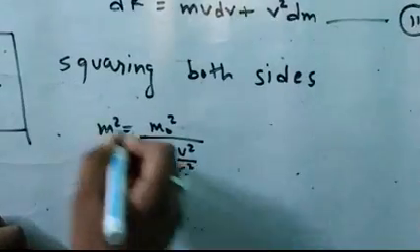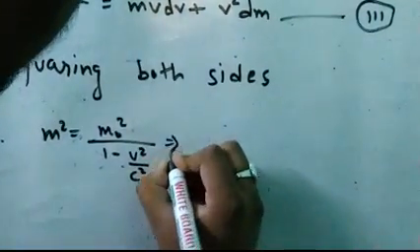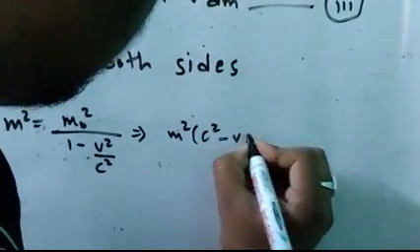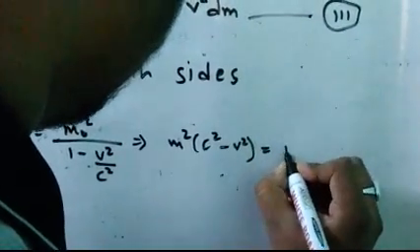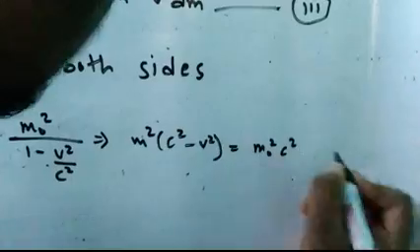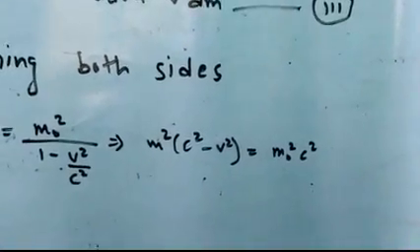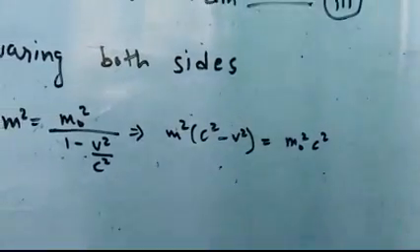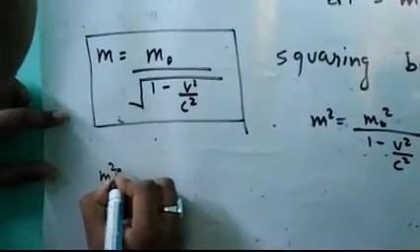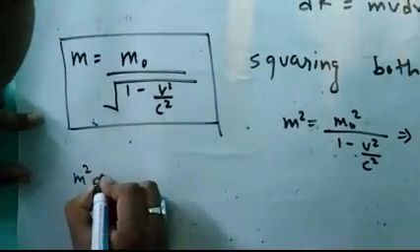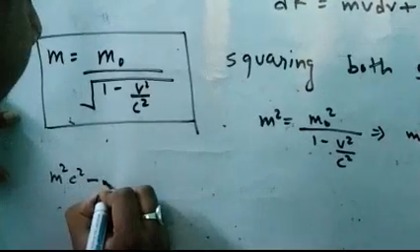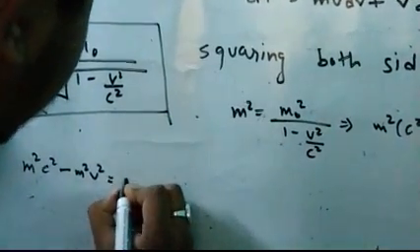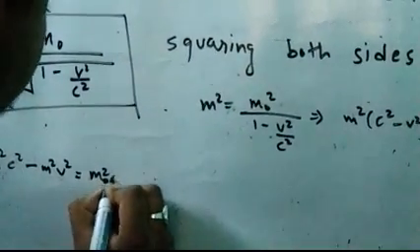Now let us bring this value to here, which implies m square into c square minus v square is equal to m0 square c square. So friends, we can write it as m square c square minus m square v square is equal to m0 square c square.